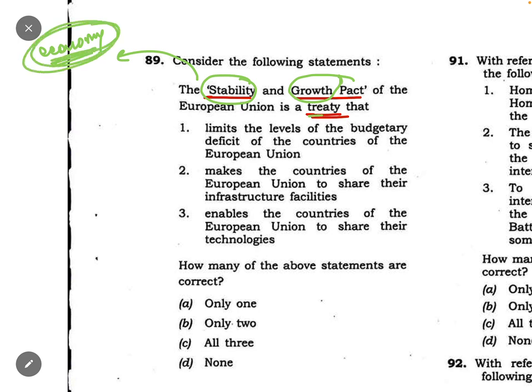So they are saying it is a treaty that limits the level of budgetary deficit of the countries. Yes, it's about the economy. Makes countries of the European Union share their infrastructure facilities? No. Enables countries to share their technology? No. So which one is very near to the economy? It is this budgetary deficit thing. So this is the correct answer. A is the correct answer.